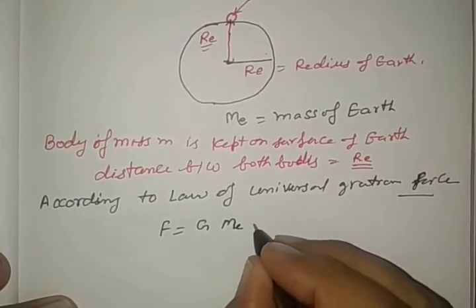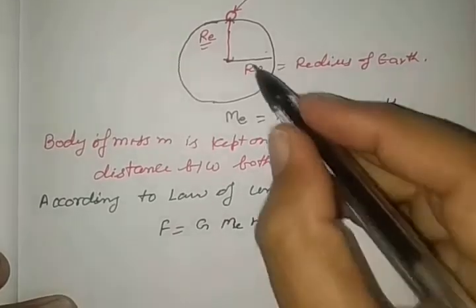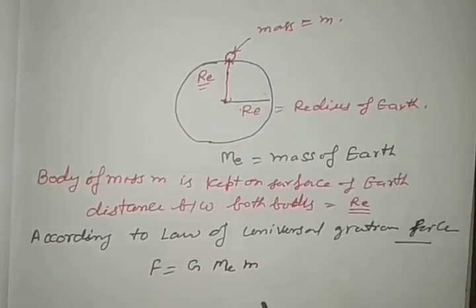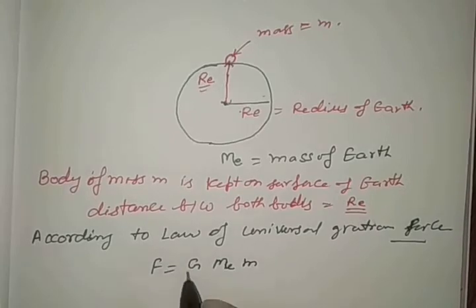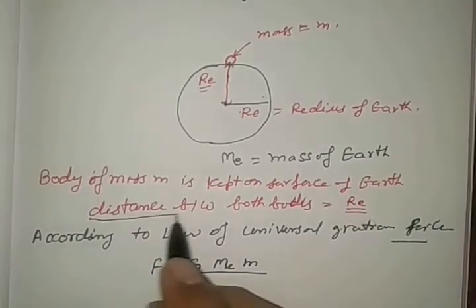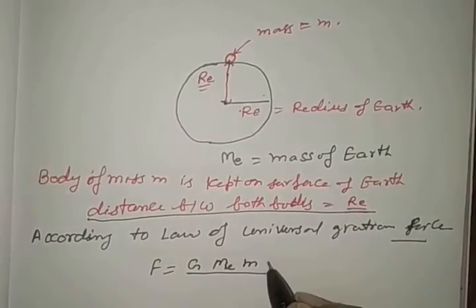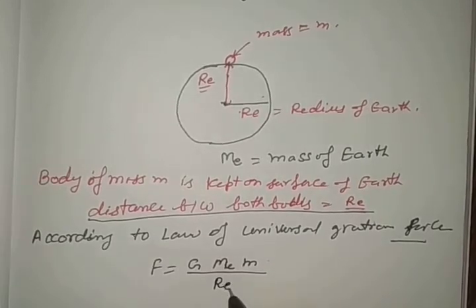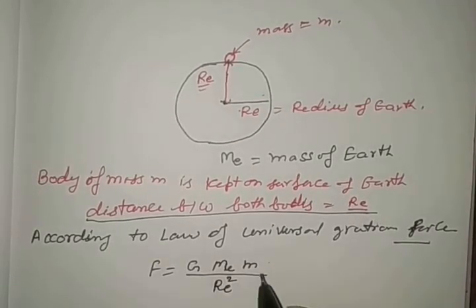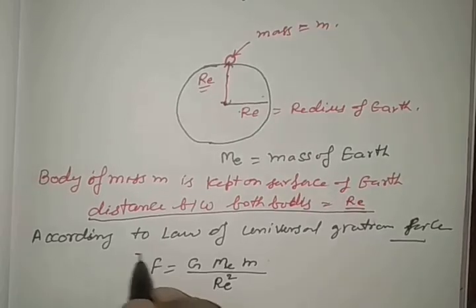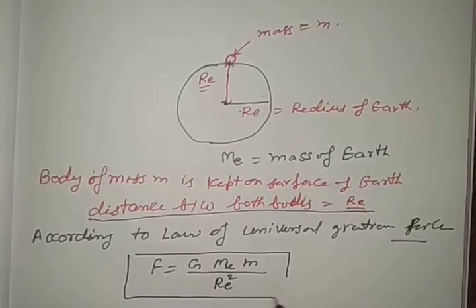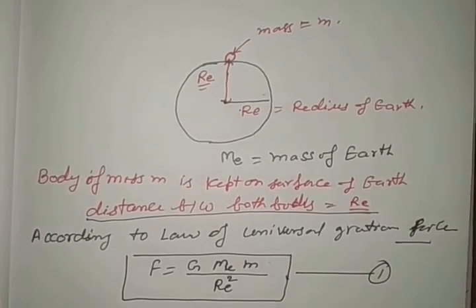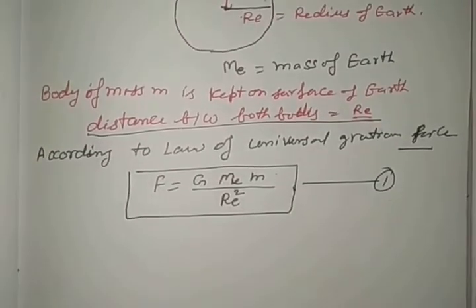Here m1 is the mass of Earth, and m2 is m, the mass of the body, divided by the distance between both. The distance we have taken is the radius of Earth, so r square. And this is represented by equation number 1.